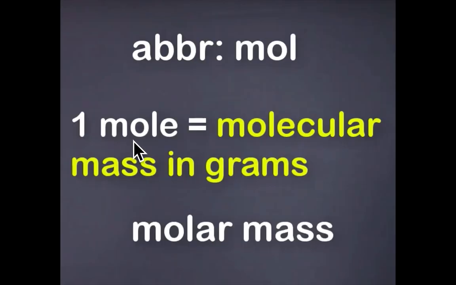1 mole, in short form, is written as mol. 1 mole is equal to the molecular mass of the substance in grams, which is known as molar mass. So all of you know how to calculate molecular mass. Molecular mass is the sum of atomic masses of all the atoms present in the molecule. And when it is written in grams, it converts into molar mass, which is equal to 1 mole.